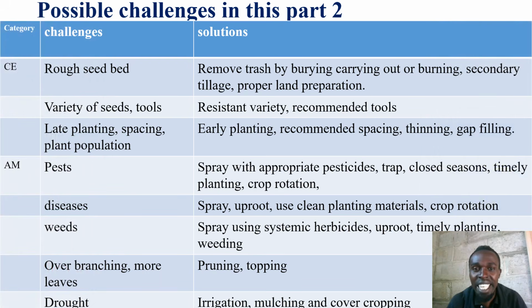Possible challenges in part 2 of crop production. Possible challenges in their categories on crop establishment. We may have a rough seed bed. What do we give as solutions?